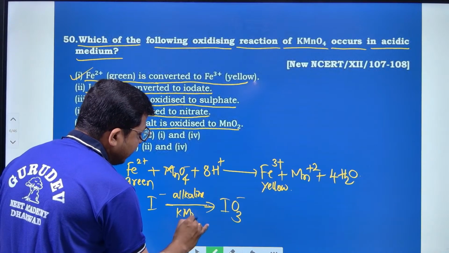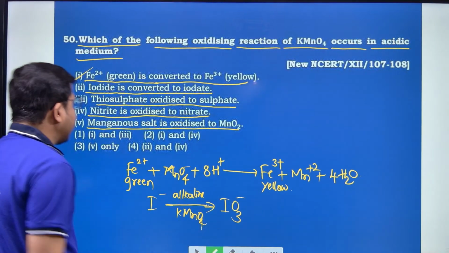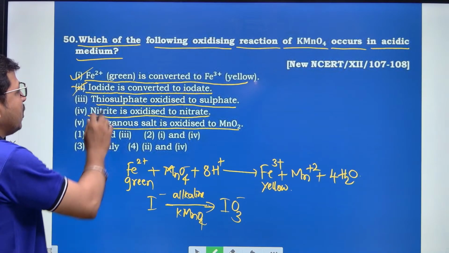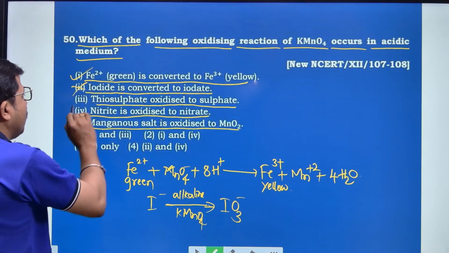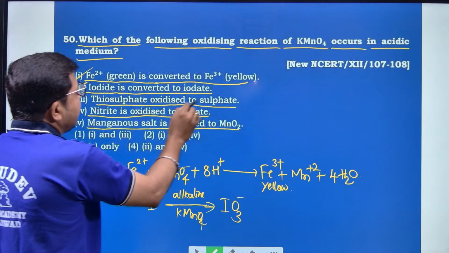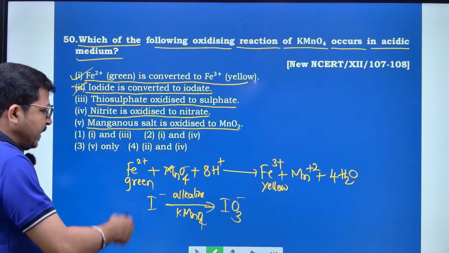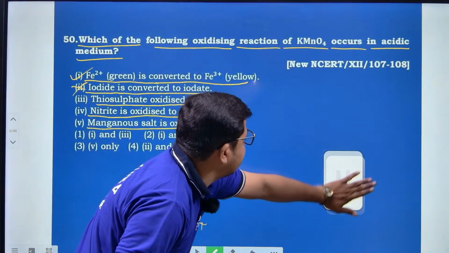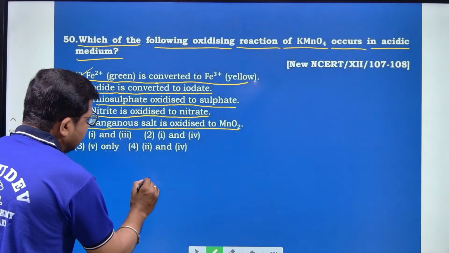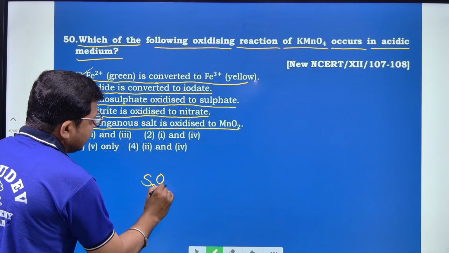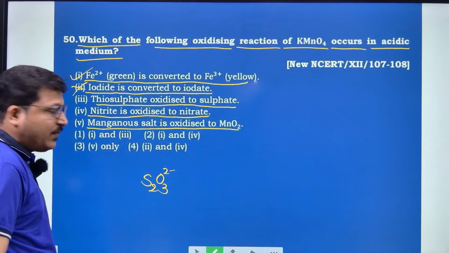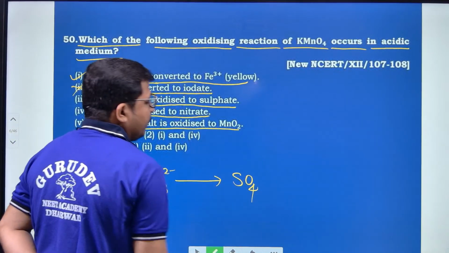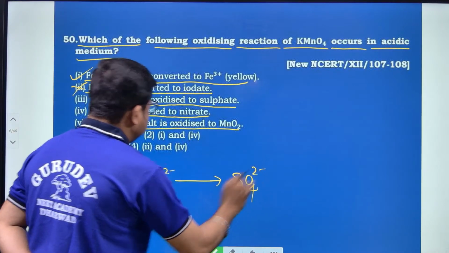Hence, the second one is wrong, and it does not occur in the acidic medium. Go to the third one. Thiosulfate is oxidized to sulfate. Take an example of the thiosulfate reaction: S2O3 2 minus is converted into SO4 2 minus, right?